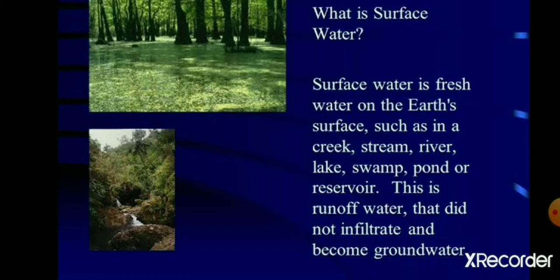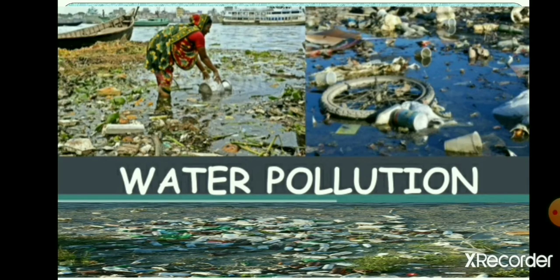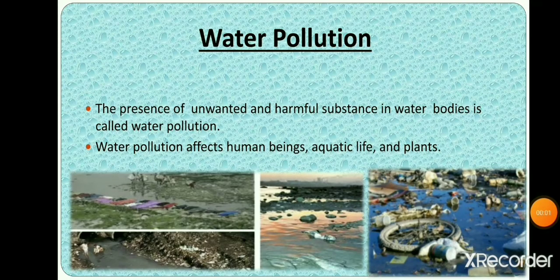Now, children, we are going to study about water pollution. Water pollution. The presence of unwanted and harmful substances in water bodies is called water pollution. Water pollution affects human beings, aquatic life, and plants.